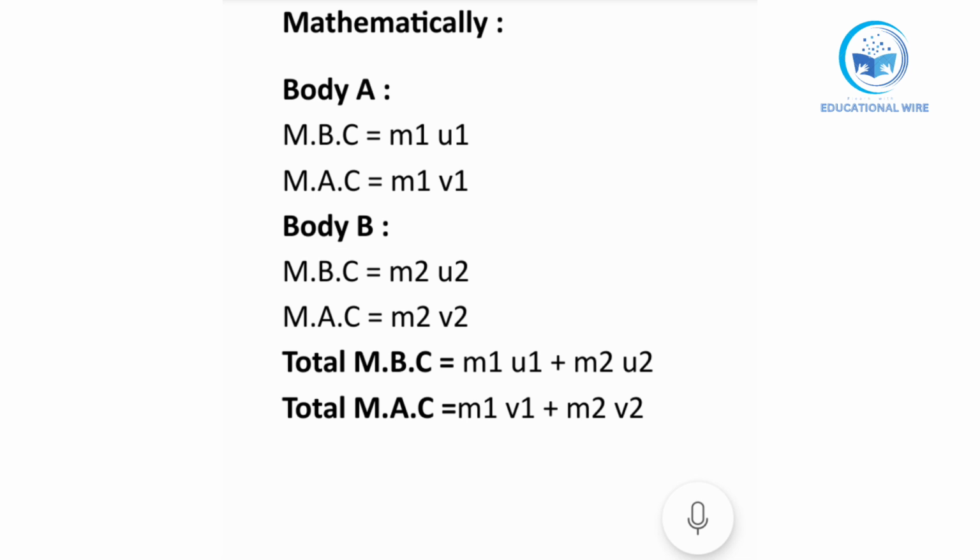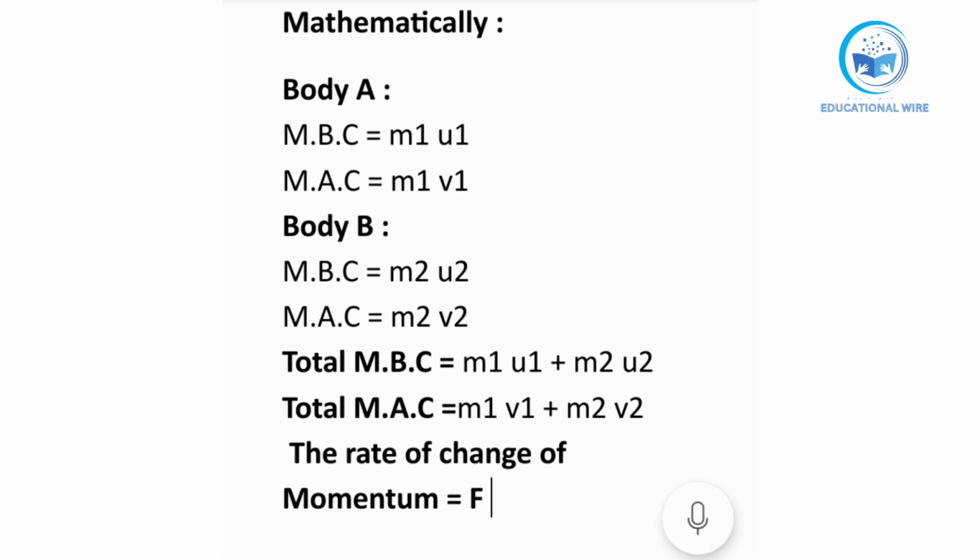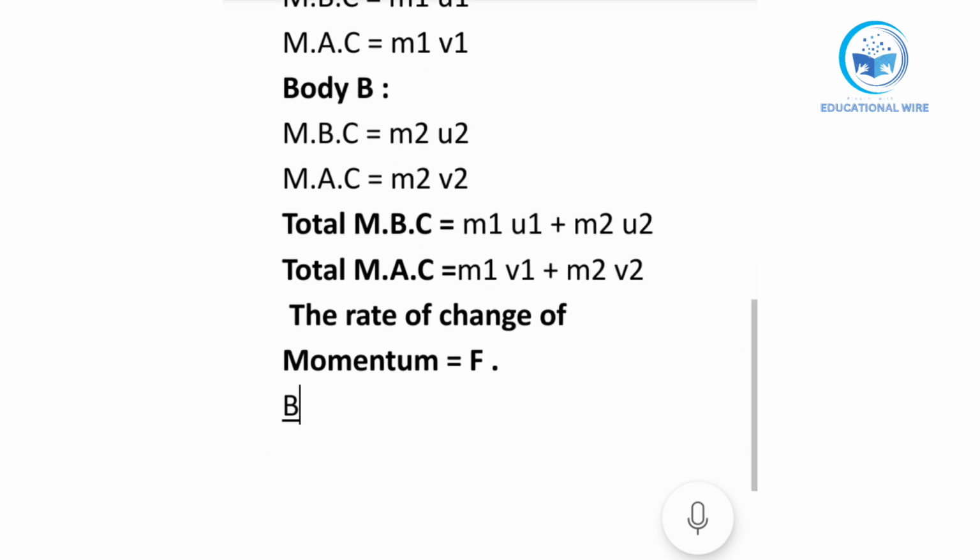Now after that we will be using the rate of change of momentum. As we have learned in our previous lecture, the rate of change of momentum is equal to force. Last time we used Newton's second law of motion, that is F is equal to mvf minus mvi upon t, a short interval of time. But this time we will use the same formula on body A and body B. So we will apply the formula on body A.